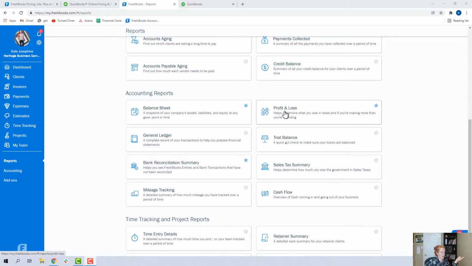One quick thing to note is that FreshBooks does have a cash basis and accrual basis on the profit and loss report, but it does not have a cash basis balance sheet. Personally, I like to be able to generate both reports in the same accounting basis. It isn't a deal breaker, and it's not going to affect any Schedule C tax filers because you don't have to report a balance sheet anyway. But it is some feedback that I've given FreshBooks, and I think having that toggle to have a cash basis balance sheet would be more consistent.